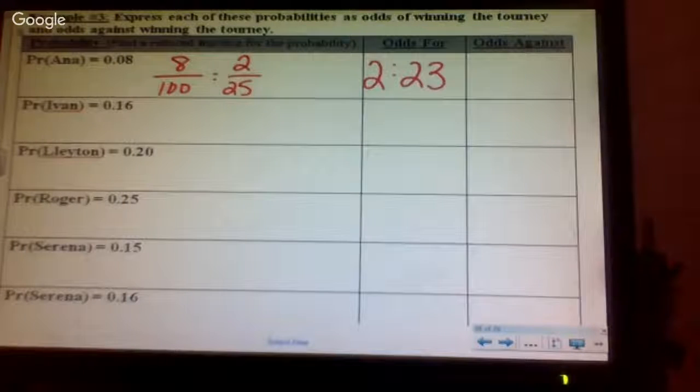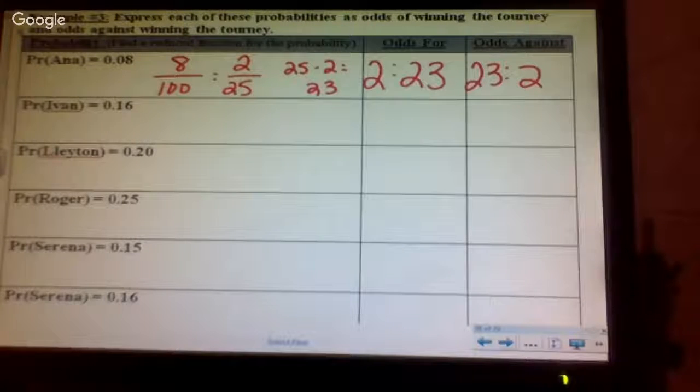So this is 2 to 23. Your odds should always add up to give you the bottom part of a probability. So then odds against is going to be 23 to 2. In other words, take your bottom number and subtract, and that will give you the against.